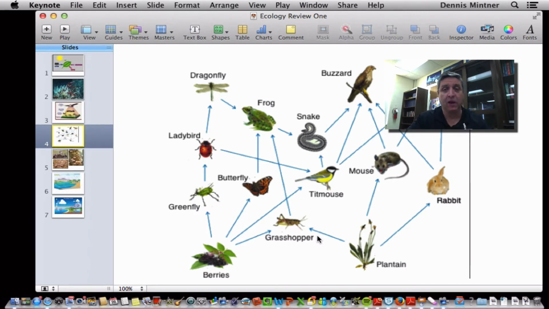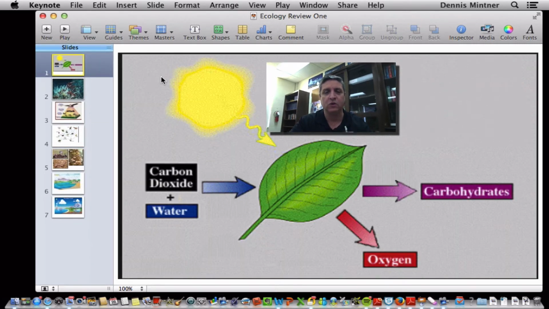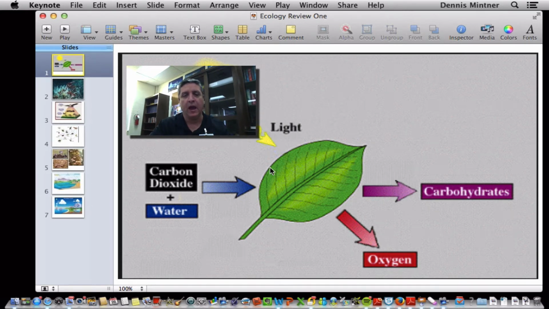It's about ecology, and if you look here, we have a food web, and all food webs start with basically one of two things. You either have this, which is photosynthesis, where sunlight provides the energy, and a plant with chloroplasts in its leaves can take the ingredients of carbon dioxide out of the air, and the carbon cycle, which we talked about, and water from the rain, and they'll make carbohydrates or sugars and oxygen gas. So that is the beginning of all terrestrial, anyway, and most at the top of the ocean food webs.